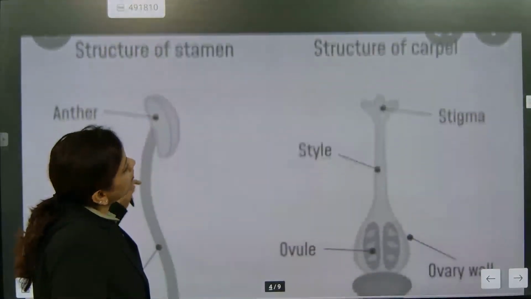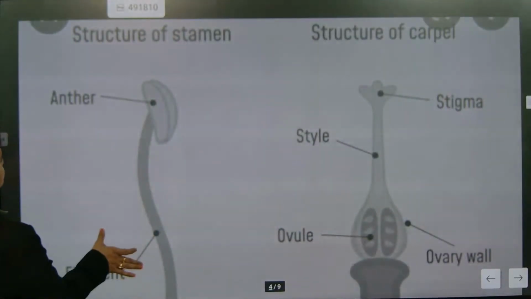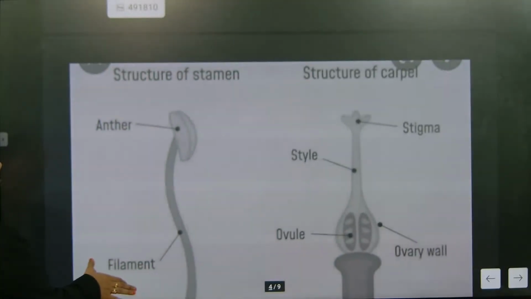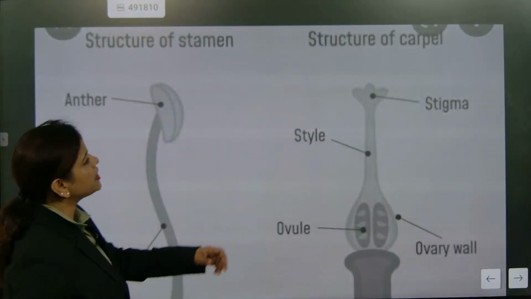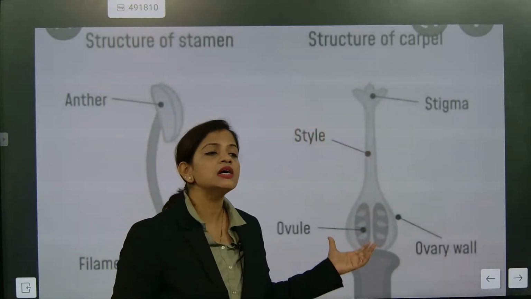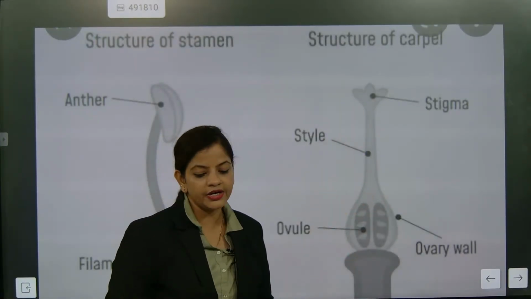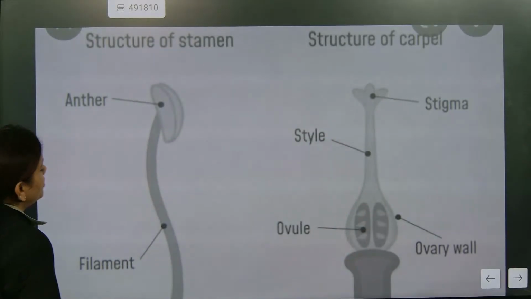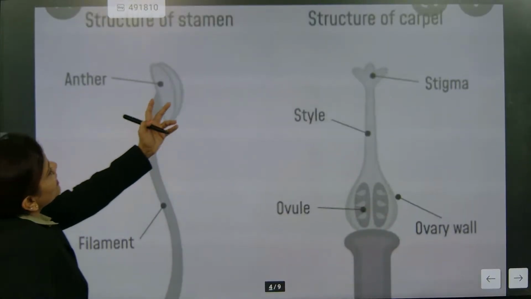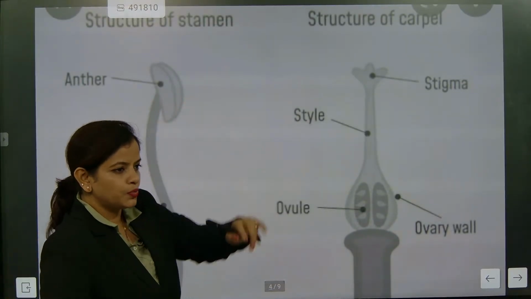Now we are going to talk about this. Come on, see this. The anther and filament are parts of the male reproductive part. Stigma, style and ovary are the female part. Stigma, style, ovary. Understood? So there will be an ovary or ovule. How many segments will this have? Two.